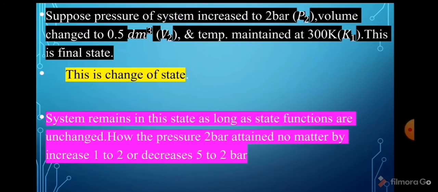Suppose the pressure of the system is increased to 2 bar, indicated by P2. Volume changed to 0.5 cubic decimeter, indicated by V2, and temperature is maintained at 300 Kelvin, that is T1. This is the final state, and this is known as change of state. The system remains in this state as long as state functions are unchanged. How the pressure of 2 bar was attained does not matter, whether by increase from 1 to 2 or decrease from 5 to 2 bar.